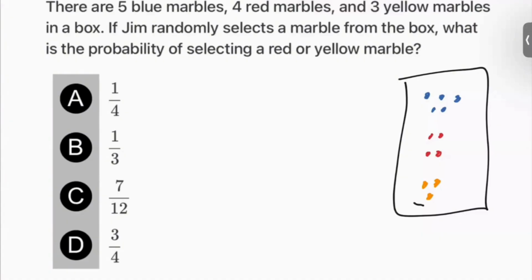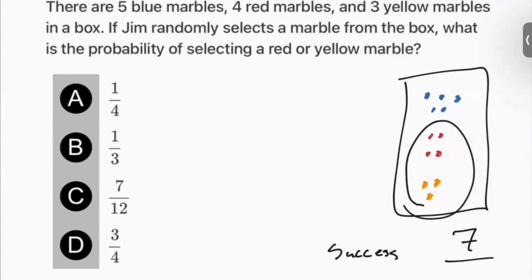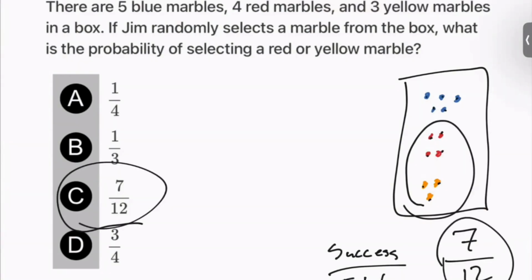I would circle what is success. Red or yellow is success. Everything except for blue is a success. So what is the probability of selecting red or yellow? Hopefully this is super clear. You can see there are 7 marbles that would be considered successful, which is the success over the total number of marbles. So how many marbles are there? 1, 2, 3, 4, 5, 6, 7, 8, 9, 10, 11, 12. So 7/12 is your answer here.